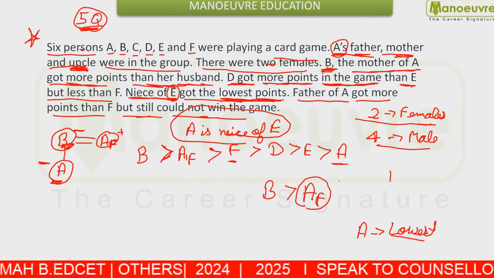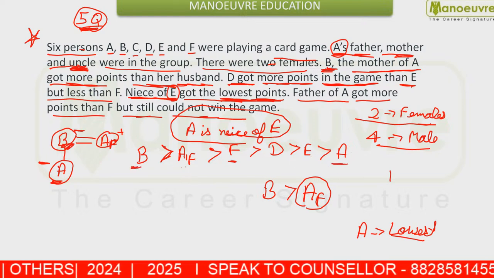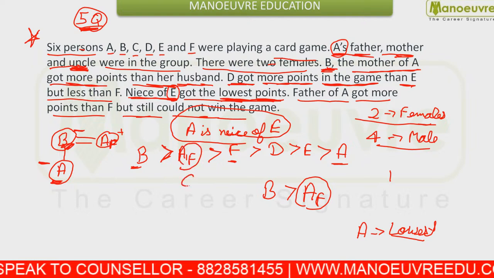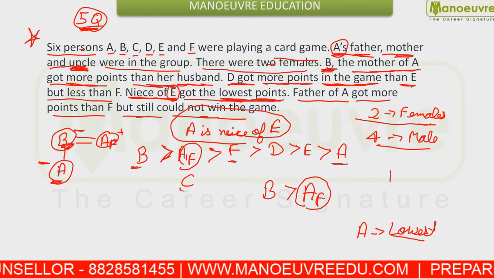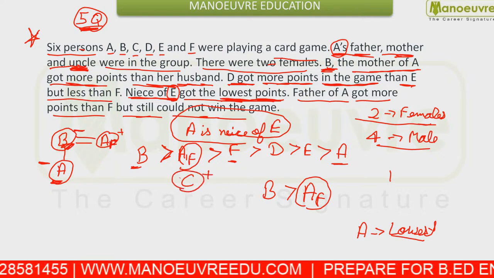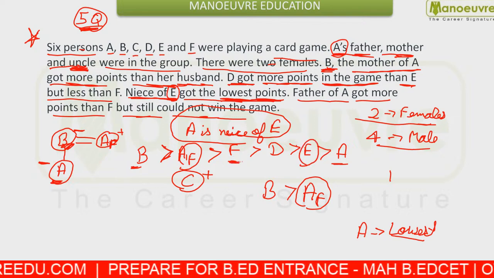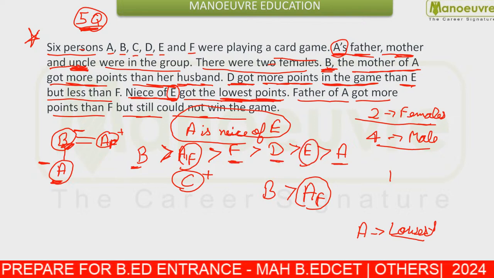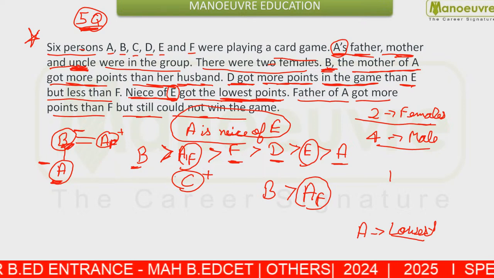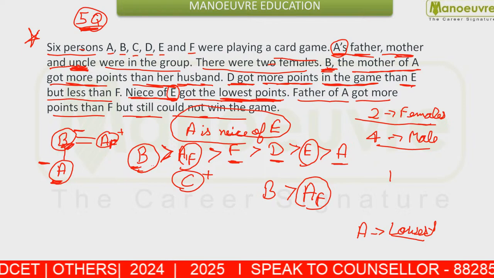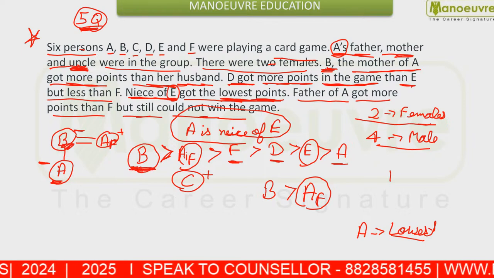So who is the remaining? We got the number for A, we got the value for B, we didn't get C. So you can say A's father is C. From here, A's father is C, A's uncle is E, and F and D are another two members, and both of them are male. So who is going to win the match? A's mother, that is B, won the match.